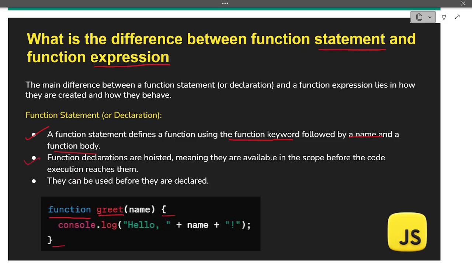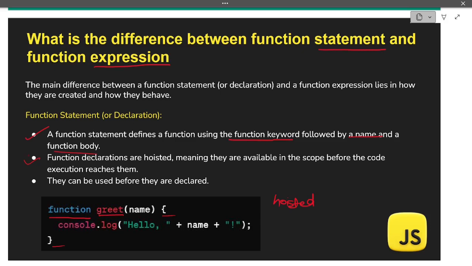Second point is function declarations are hoisted, meaning they are available in the scope before the code execution reaches them. So function statements or declarations are hoisted. You always have to remember that they are hoisted, but function expressions are not hoisted. The reason is, in the memory allocation phase, all the variables and the functions are given a space in the memory. That is why they are hoisted and can be accessed even before they are defined.